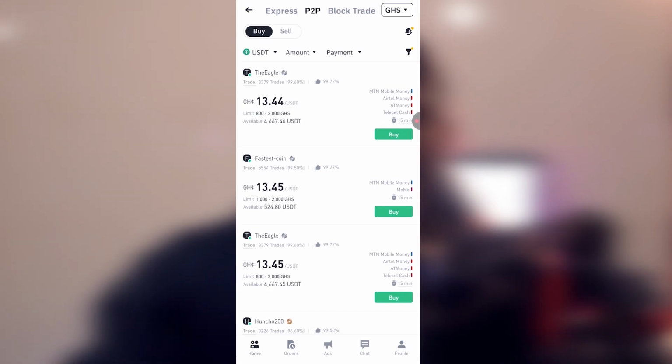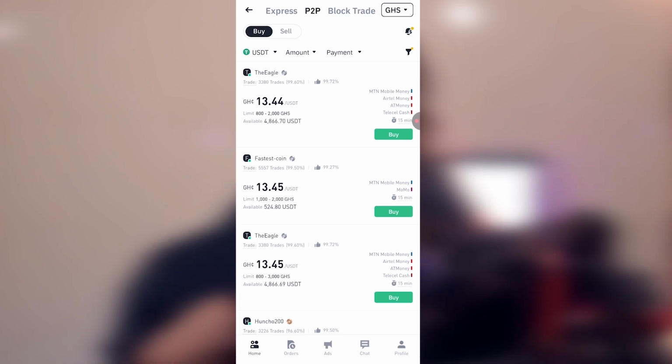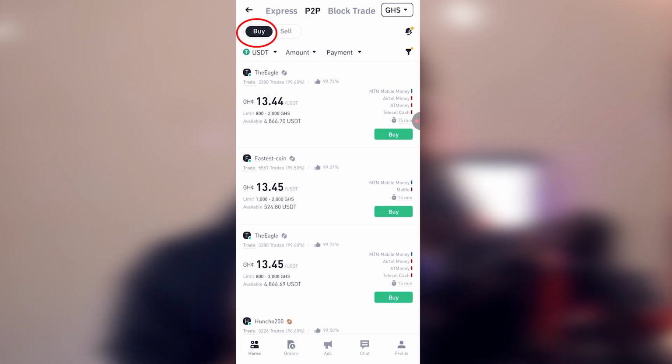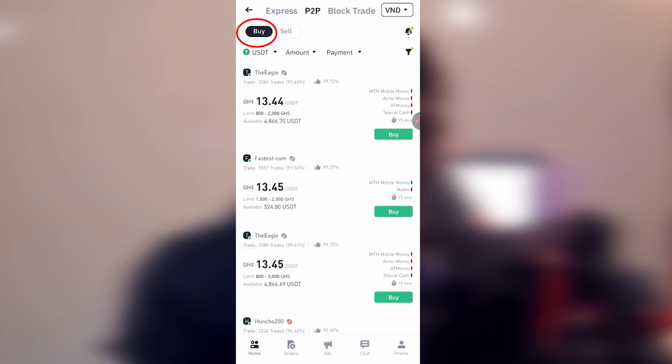You understand? So it's super easy. Let's get started. When you come to P2P like this, now I am in Vietnam, I'm going to send the money. So I click on buy, which means we are going to buy a crypto coin, but make sure that you change the currency to Vietnamese dong, because that is what we are going to use to purchase.